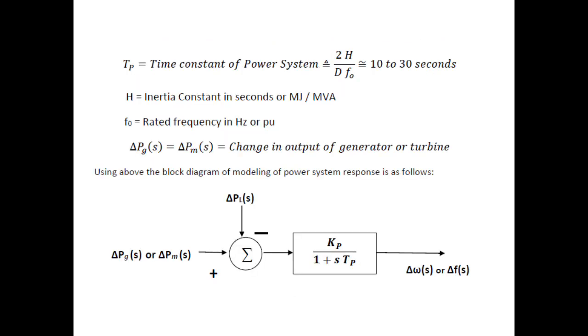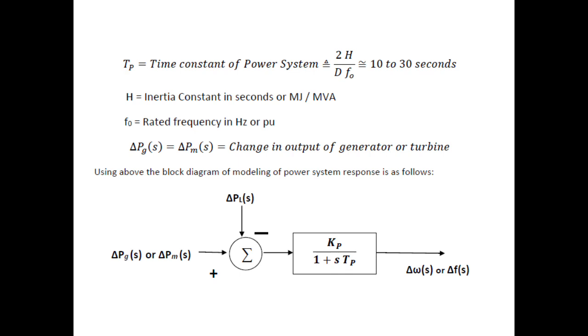Tp is the time constant of the power system, defined as 2H by D F naught. It is approximately 10 to 30 seconds, where H is the inertia constant in seconds or megajoules per MVA, and F naught is the rated frequency. It can be expressed in hertz or per unit. Del Pg of S or del Pm of S is the change in the output of the generator or the turbine. The above equation can be represented in the form of a block diagram like this. This is the modeling of the power system.